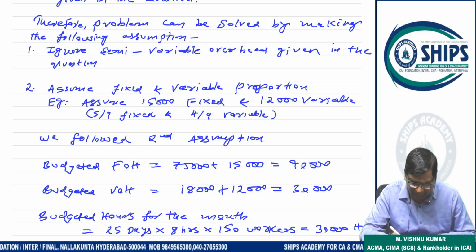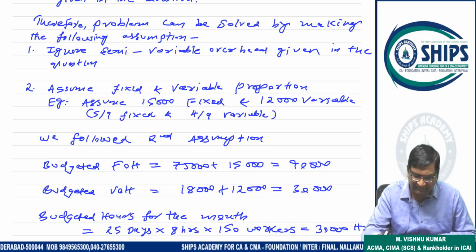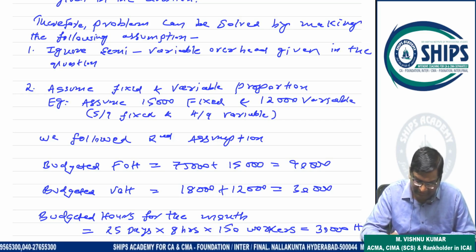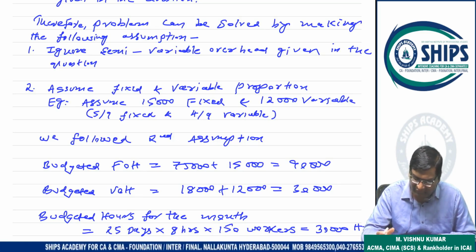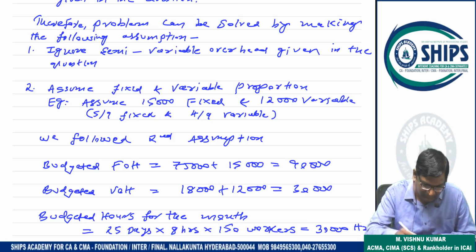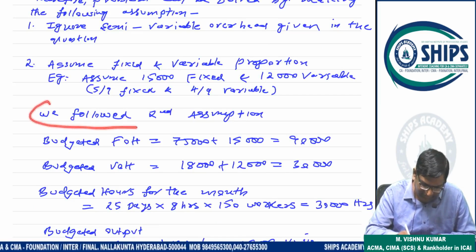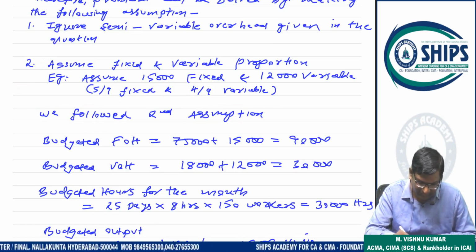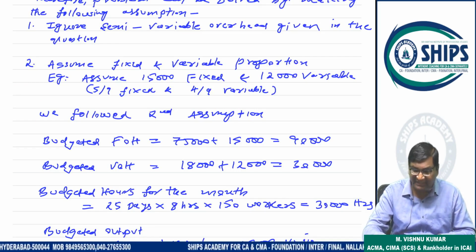Because with other proportions fractions are coming, I took this proportion, so from this proportion a fractional figure is not coming. That's why I used this proportion. This is my own proportion. In examination conditions a student can use differently. So from both assumptions, if the question is attempted, the student will get the marks. Now, in this question I followed the second assumption. Right, sir. So this is a question on fixed and variable overheads.